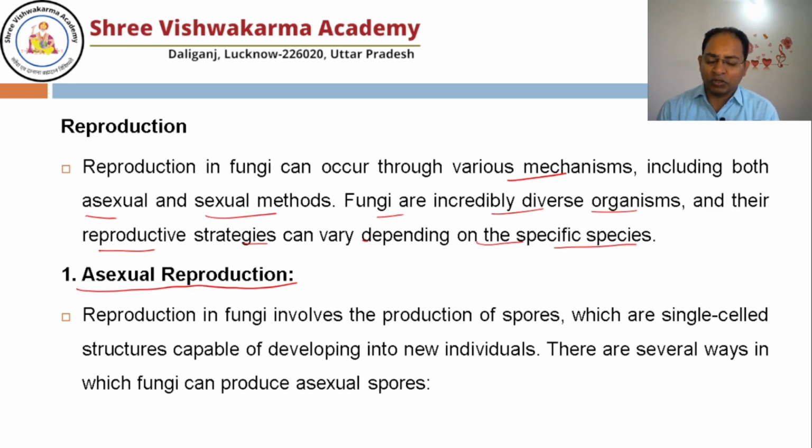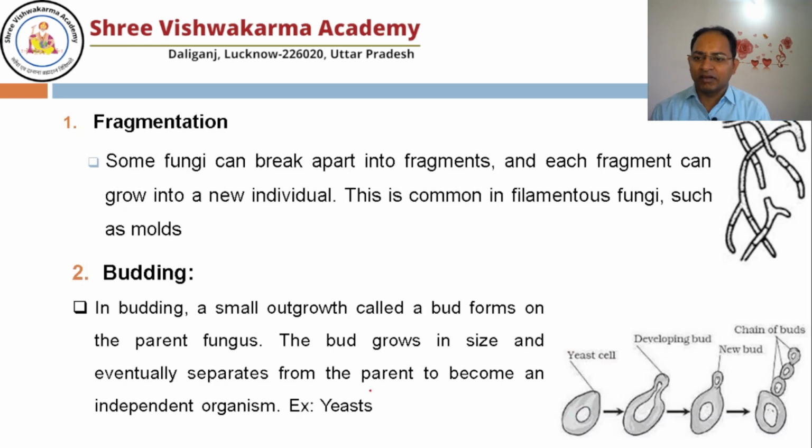Got it? So it's a totally asexual structure, a single structure capable of developing into a new individual. There are several ways in which fungi can produce asexual spores. We'll discuss that later on. Apart from the spore, although spore formation is a mode of asexual reproduction, some other methods of reproduction are also there.